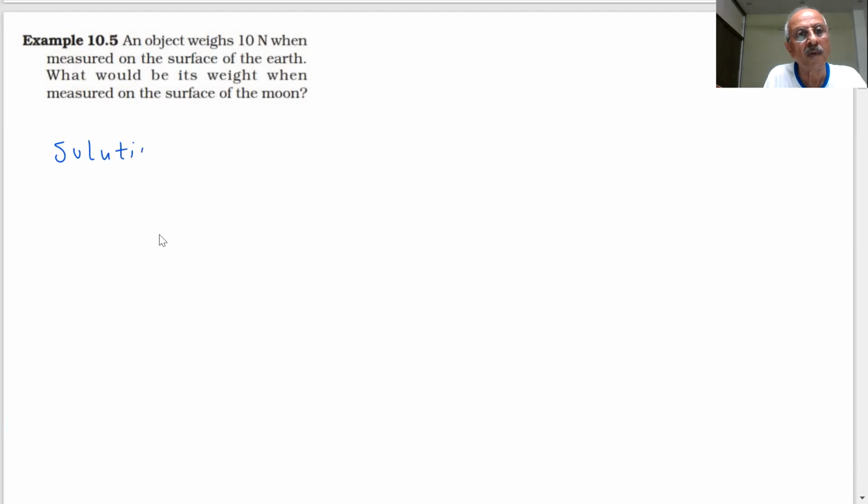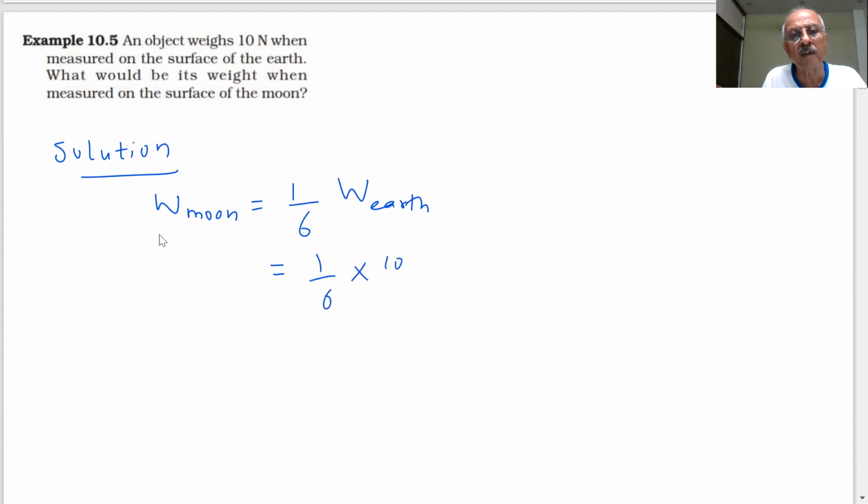1.6 Newton. Weight on moon is equal to 1 by 6th weight on earth. 1 by 6 into 10 newton. How much is it coming? 1.6 Newton. 1.6 newton is the weight on moon.